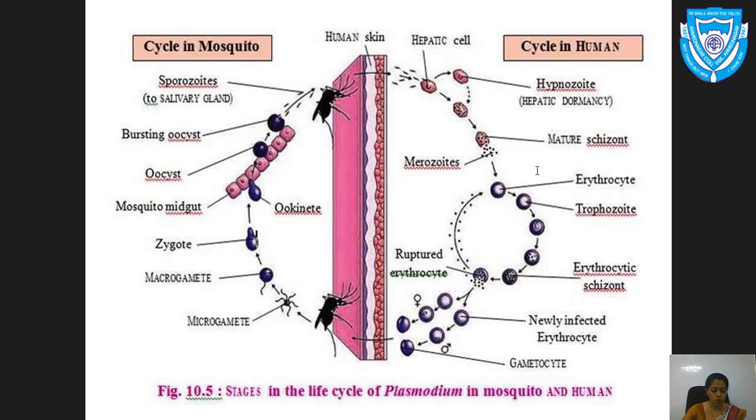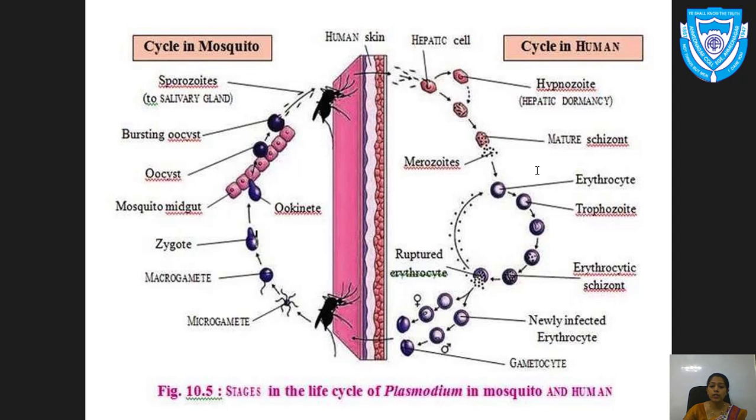Now these sporozoites form merozoites in the next step. As they get released into the blood, the RBCs burst, and at that time they release a substance which is toxic in nature, called hemozoin.